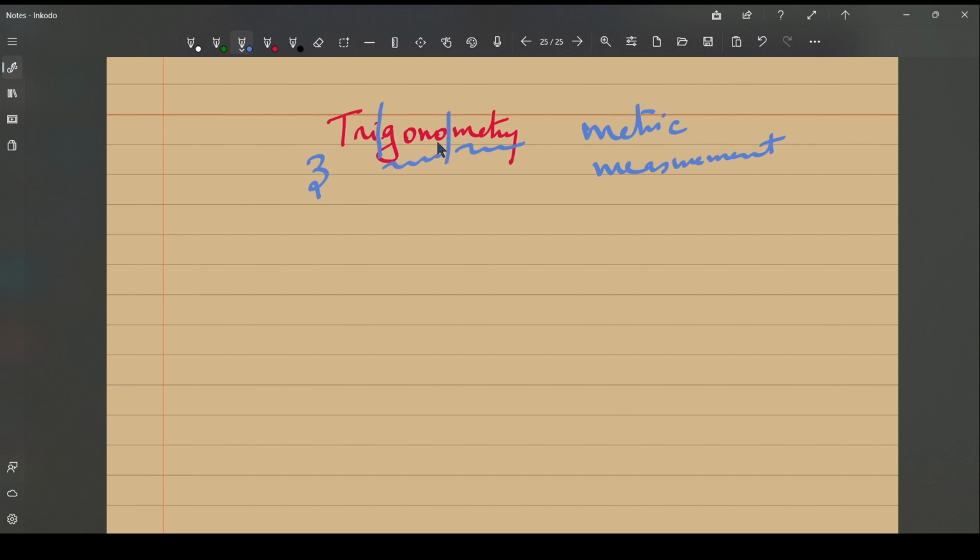This gon sounds something like polygon. It rhymes with polygon, but a polygon is of many sides. A closed figure of many sides is called a polygon. Here we are talking about just three sides. So what does three sides at once make us visualize? A triangle, isn't it? A three-sided closed figure is a triangle. Even if you look at it as three angles, a three-sided closed figure would make three angles. So trigonometry stands for the study of some kind of measurement of triangles.